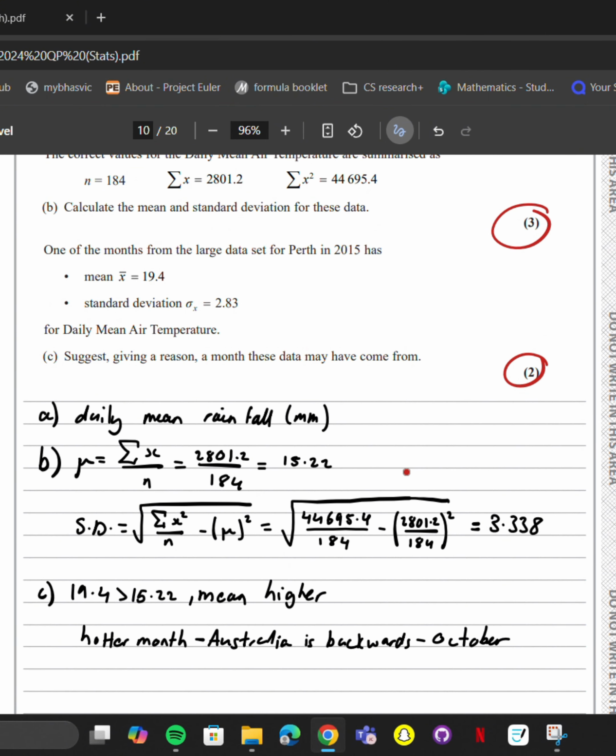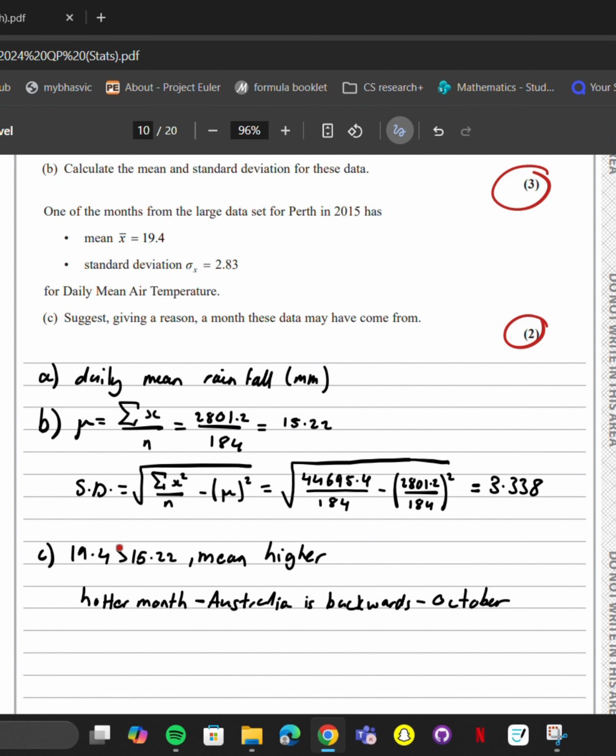In part C, another large data set question. We're told that one of the months for the large data set for Perth gave a mean of 19.4, standard deviation of 2.83. So I already said that our mean given is higher than the mean we calculated here. So it's a hotter month. And we know Australia's backwards, so the summer months are the winter months in the UK.